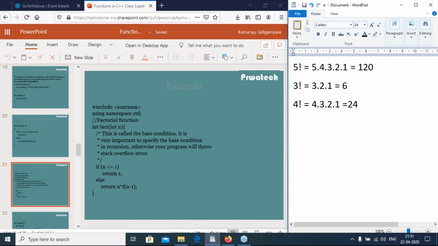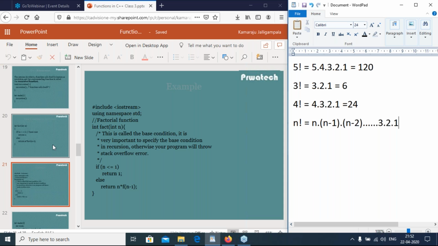Similarly, n factorial equals n into n minus 1 into n minus 2 and so on, down to 3 into 2 into 1. This is the mathematical formula for the factorial of a number: n factorial equals n into (n minus 1) into (n minus 2) and so on, until 3 into 2 into 1.